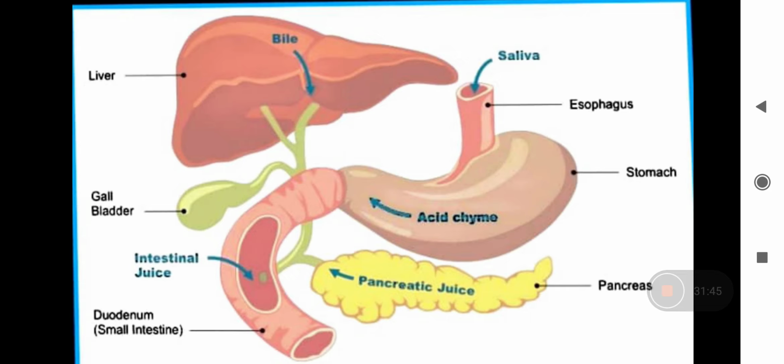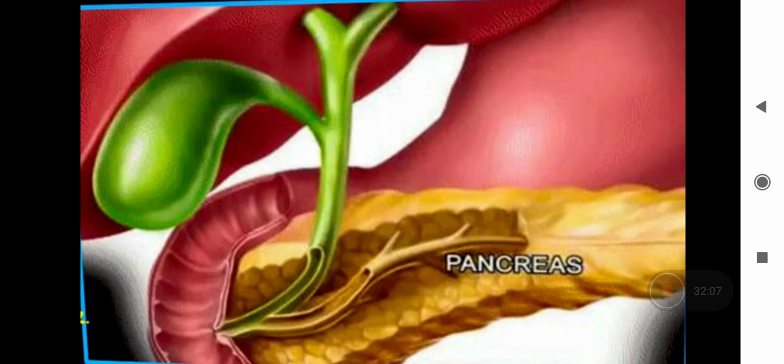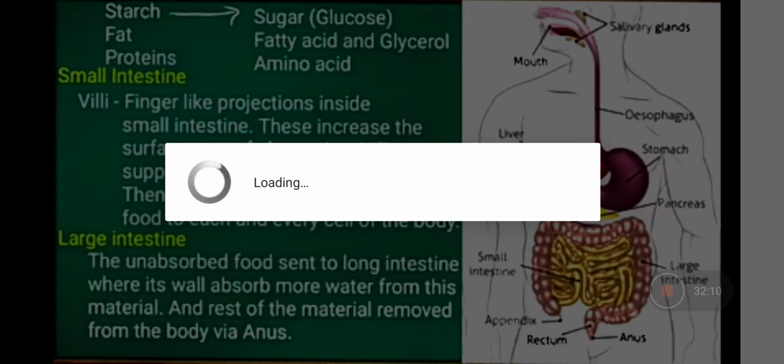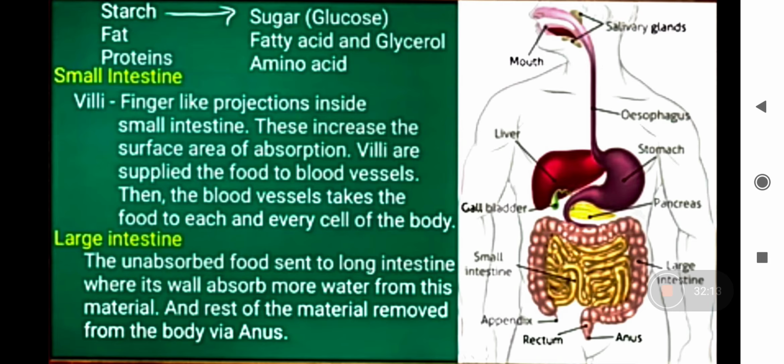Okay, so this is what the structure is. Here you can see, pancreatic juices are secreted from pancreas. Liver secretes the bile. Bile will be stored in the gallbladder, and this is your small intestine. And now the undigested food will move towards your large intestine. Okay, this is again the pancreas. It looks like this. Now, I have the finger-like projection I told you. Okay, now the food, not food, the waste will move towards the large intestine.